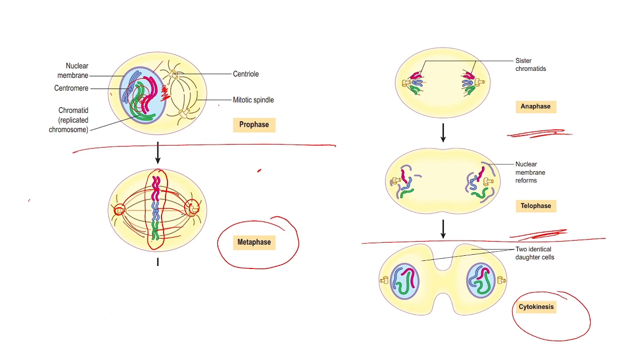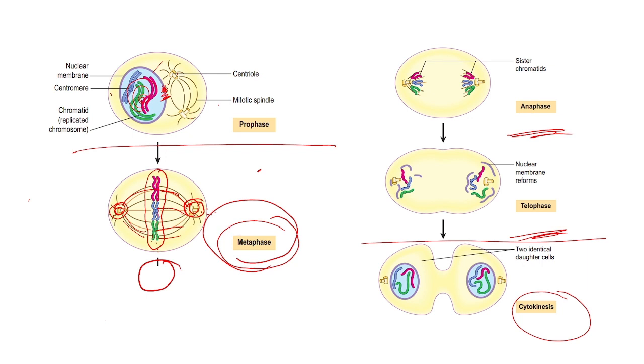The mitotic spindle is attached by two centrioles. These centrioles are present in the polar region of the cell. Like this, one end and another end, the centrioles will be located at both ends of the cell, and these centrioles will be attached by spindle, and these chromatids will be arranged in the center of the spindle. This is happening in metaphase.